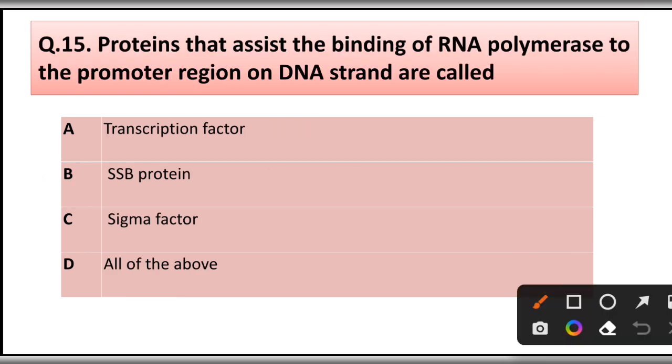Question 50. Proteins that assist the binding of RNA polymerase to the promoter region on the DNA strand are called transcription factor, SSB protein, sigma factor, all of the above. Correct answer is option A, transcription factor.